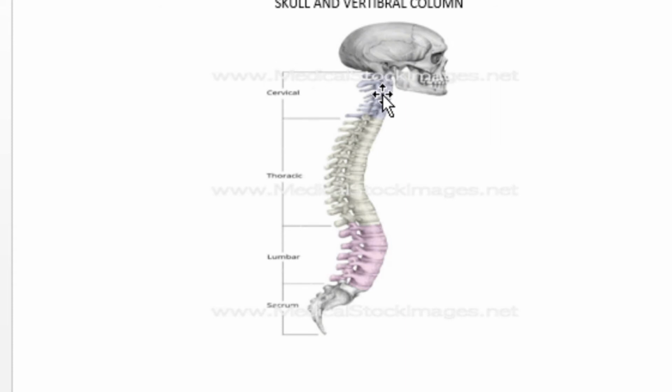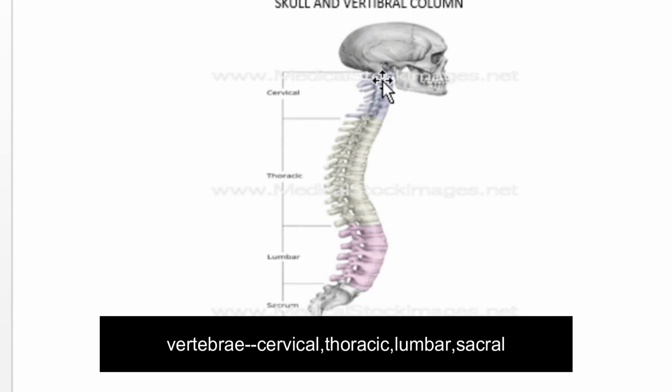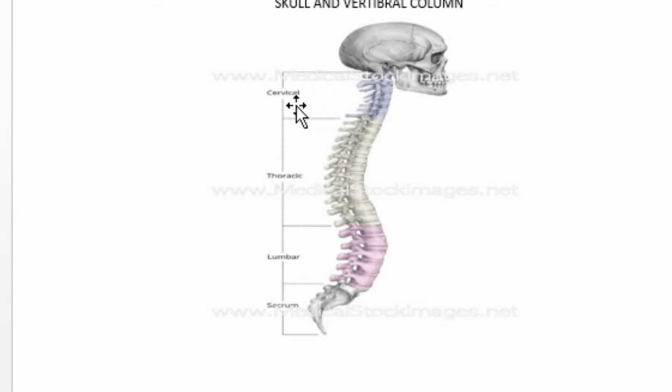The vertebrae located in the cervical region, just below the skull, are called cervical vertebrae. Vertebrae in the thoracic region are called thoracic vertebrae, those in the lumbar region, lumbar vertebrae, and those at the posterior end are called sacral vertebrae.